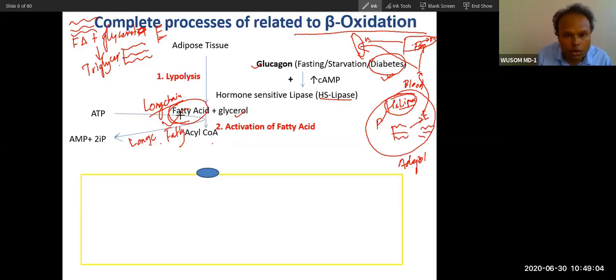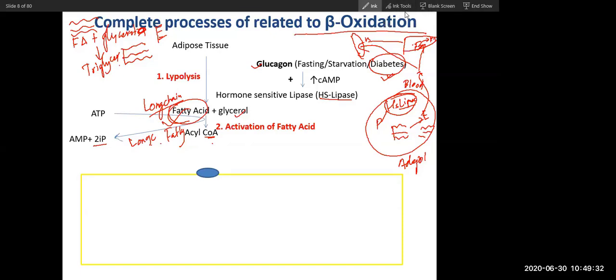Why? Because the addition of coenzyme A to this fatty acid requires 2 high energy phosphates. This is called activation of fatty acid, and only after activation of fatty acid will there be beta oxidation. So did you get up to this point, up to activation of fatty acid? After lipolysis there will be activation of fatty acid. Did you get this point?